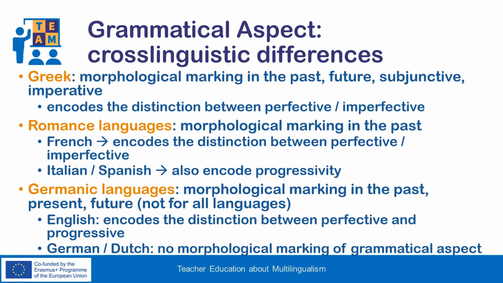English encodes the distinction between the perfective, simple past, "I walked", and the progressive, as in past progressive, "I was walking", while other Germanic languages, like German and Dutch, do not morphologically encode grammatical aspect. That is, these languages lack the grammatical means to express an aspectual difference via alternative forms and leave it to the context whether an accomplishment expresses a complete or incomplete event.